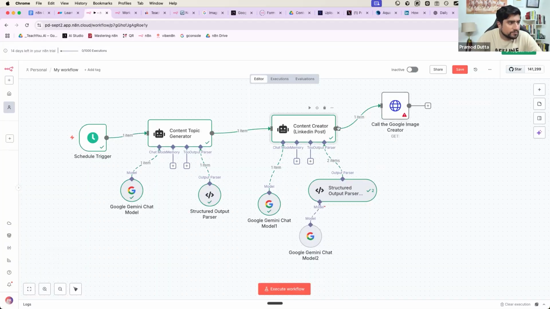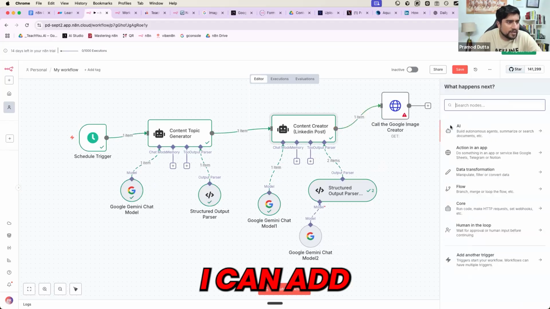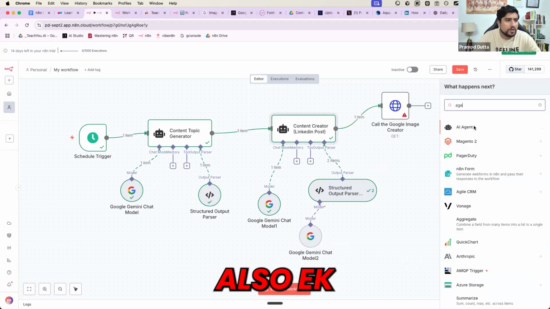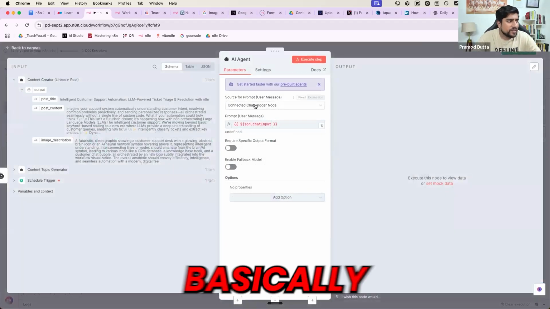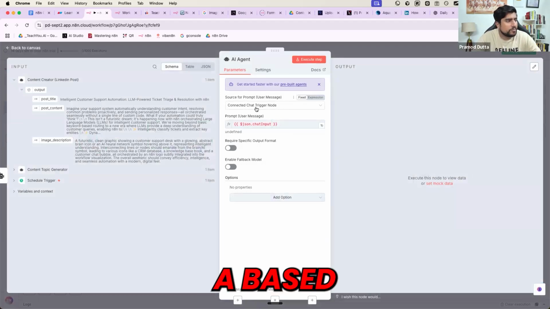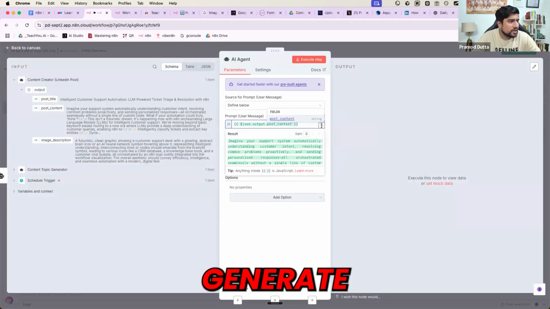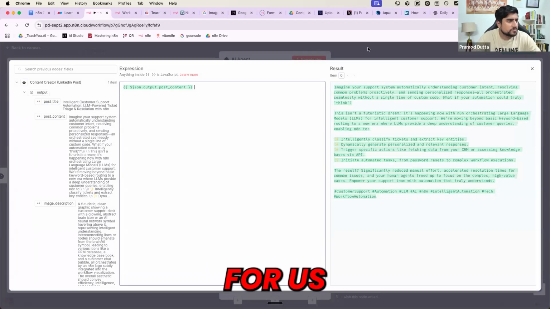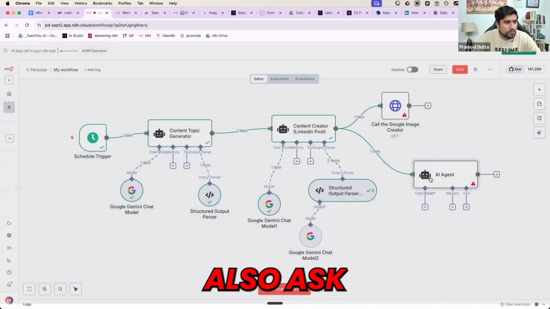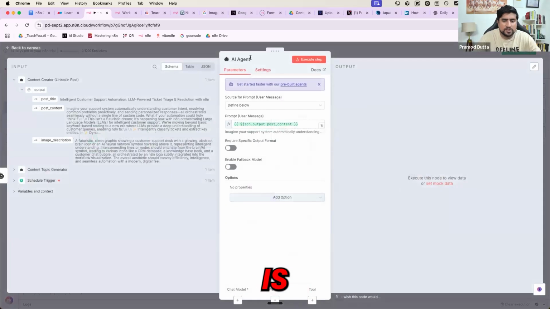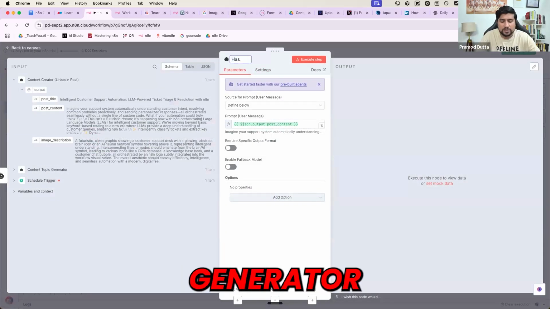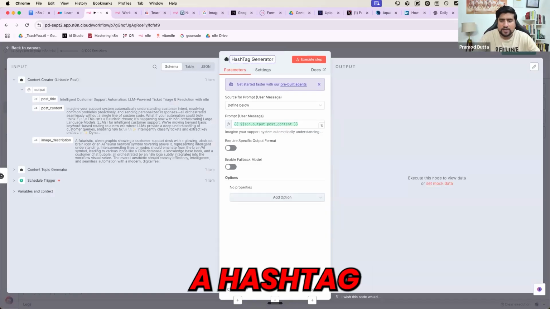Now I can add one more agent also. We can add one more agent, which will generate hashtags based on the title and based on the content. This agent is basically a hashtag generator. Everyone, it is going to generate a hashtag.